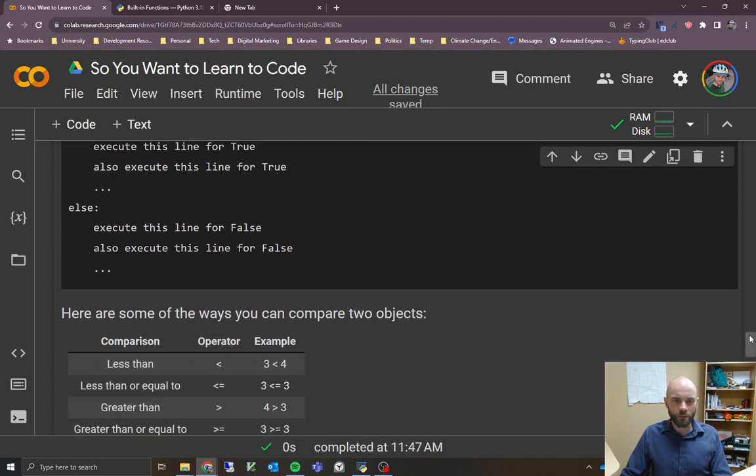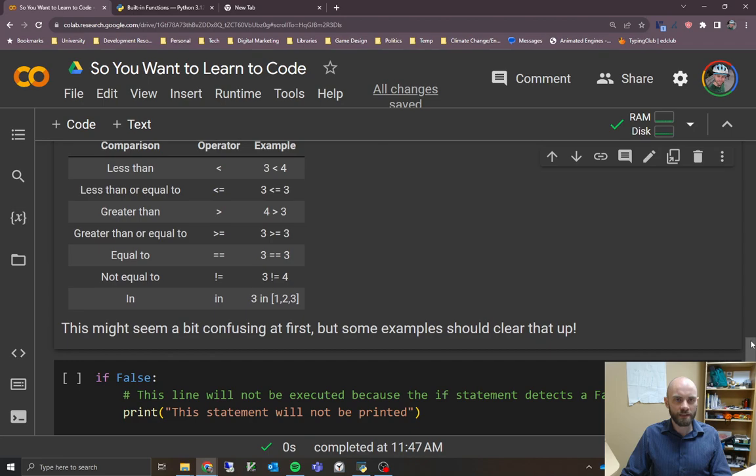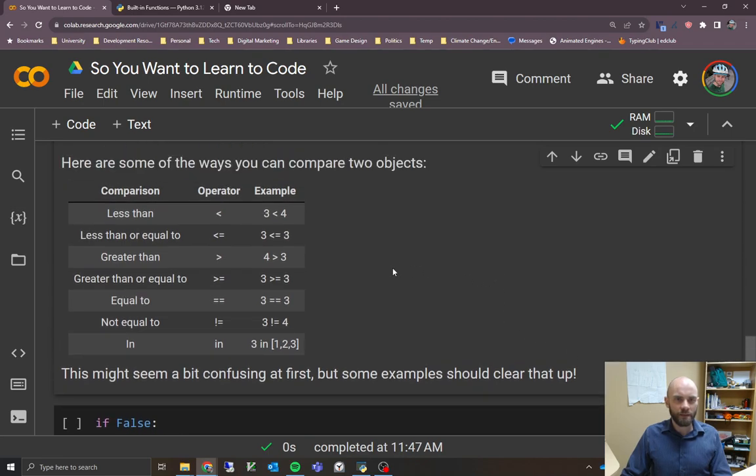So the way that you can compare things here is with this list of different operators. There's less than or equal to, and these examples all evaluate to true, by the way. You can have greater than or equal to, which is just both signs right next to each other. Equal to is a double equal sign, because the single equal sign we already saw is our assignment operator.